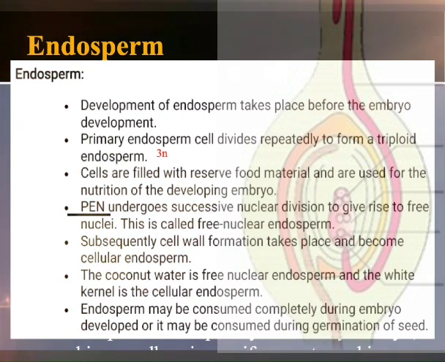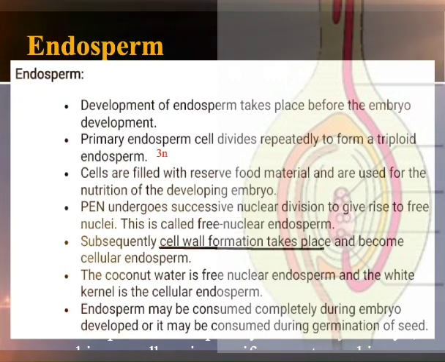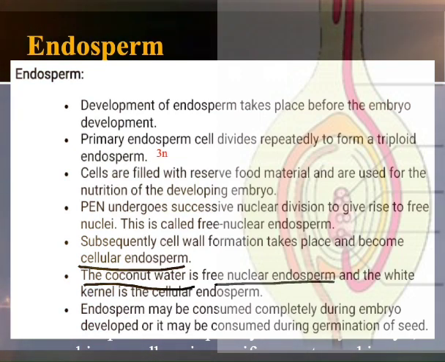Primary endosperm nucleus undergoes successive nuclear division to give rise to free nuclei, and this is called free nuclear endosperm. Subsequently, cell wall formation takes place and it becomes cellular endosperm. First it is free nuclear endosperm, and after the cell wall formation it becomes cellular endosperm. The coconut water is free nuclear endosperm and the white kernel is cellular endosperm. This is the prominent example of nuclear endosperm and cellular endosperm.